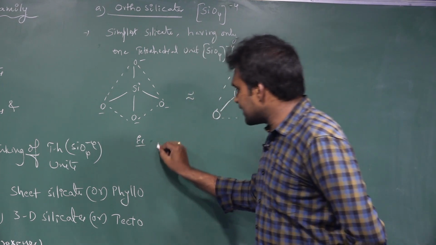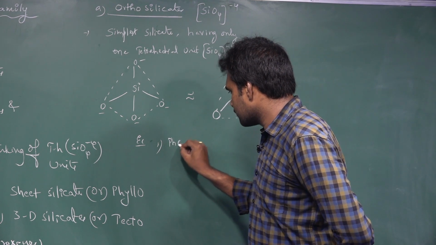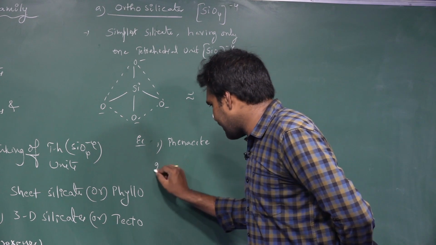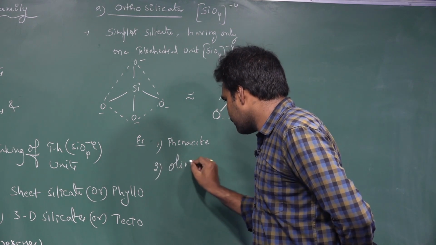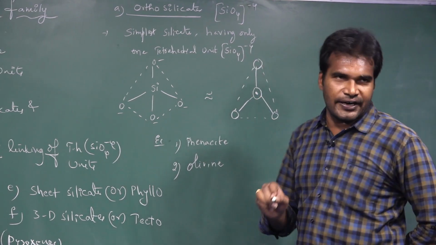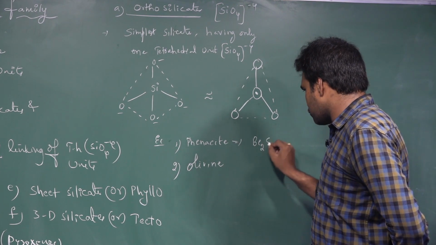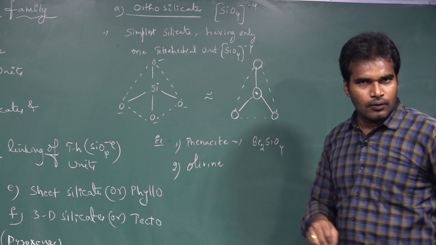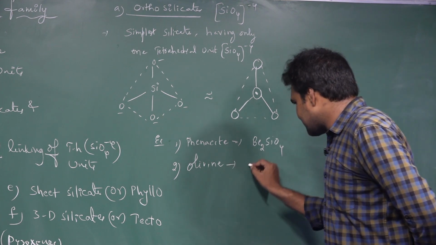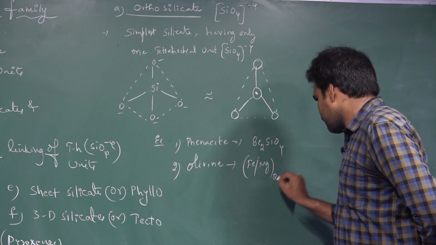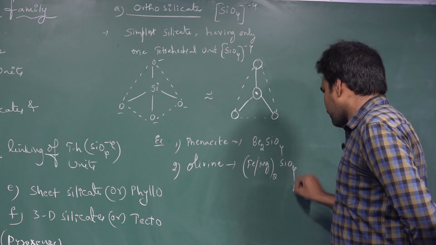The first example, phenacite, and the second example, olivine. Phenacite has the formula Be2SiO4, and olivine is (Fe,Mg)2SiO4.